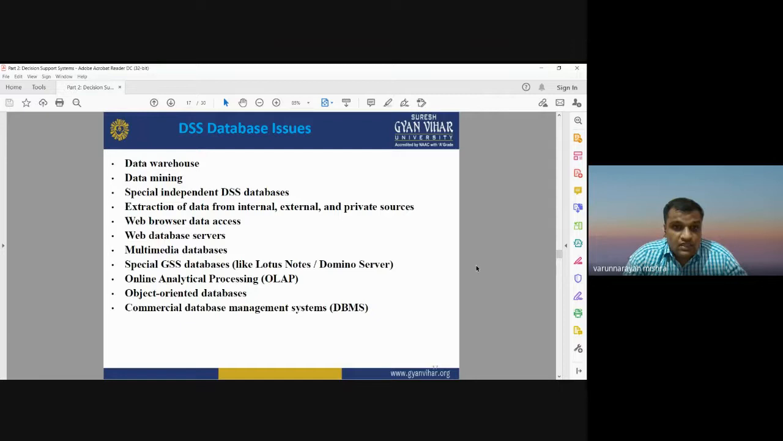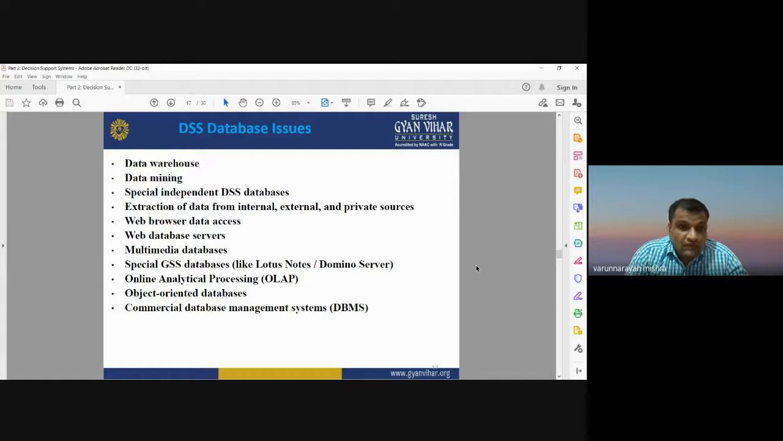Okay, so database issues, data warehouse, data mining. When we talk about a database management system, we should have a data warehouse. A data warehouse is the collection of all the databases. Data mining means you have to extract some useful information from your database. Mining means extraction of information. When you extract information from your database, that is known as data mining. It is independent of the decision database. Extraction of the data is from internal, external, and private sources.